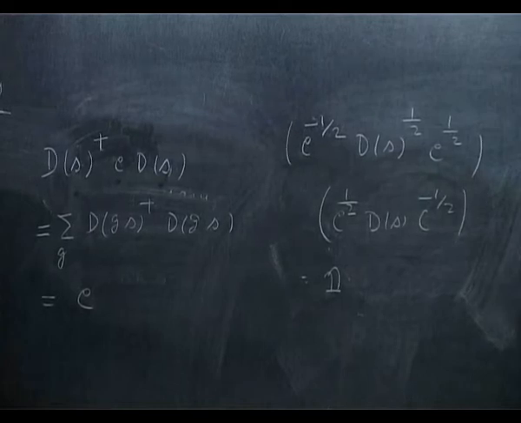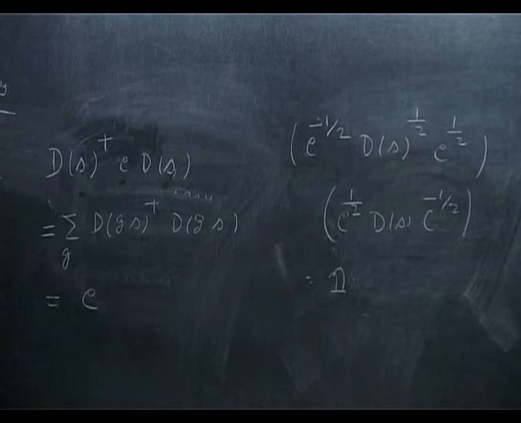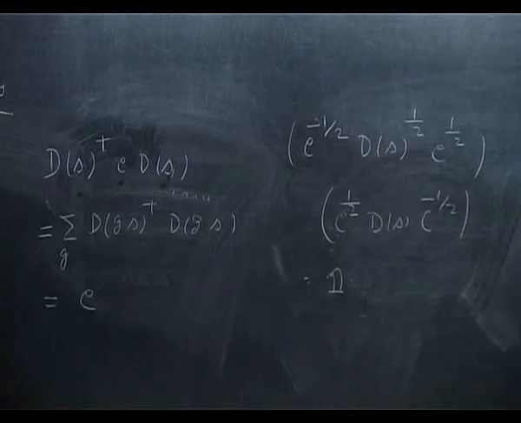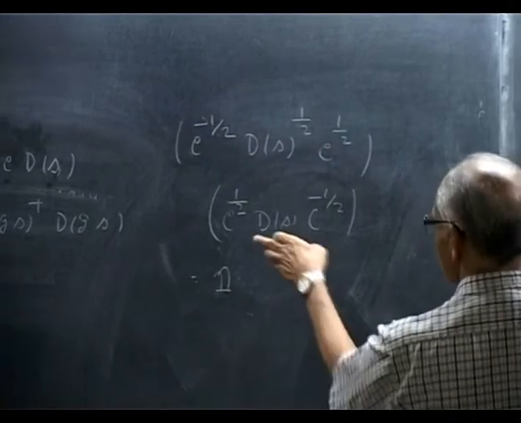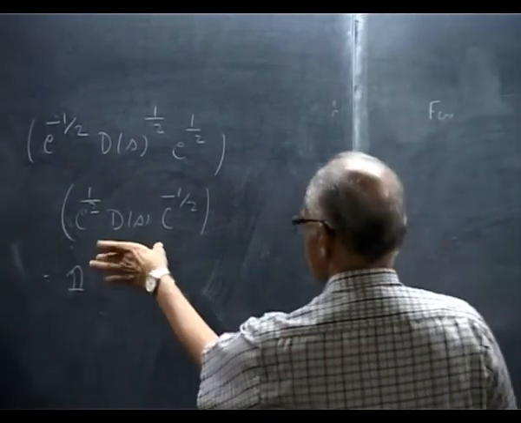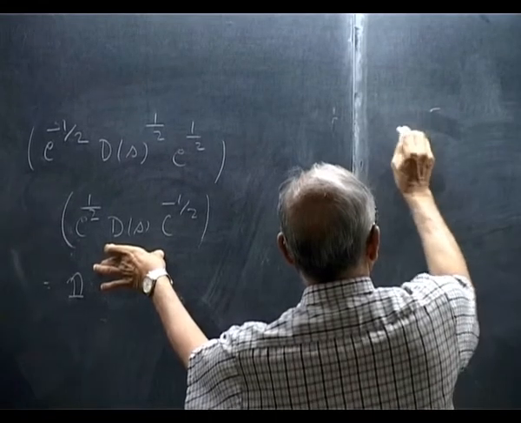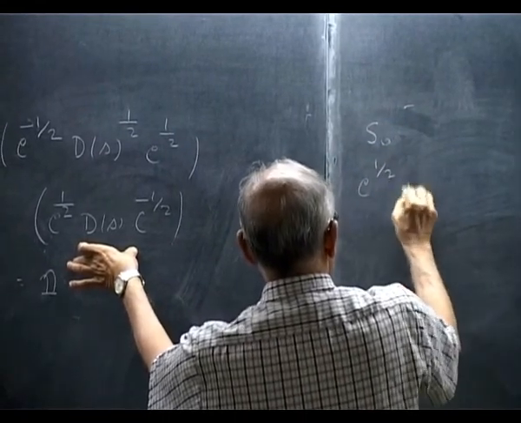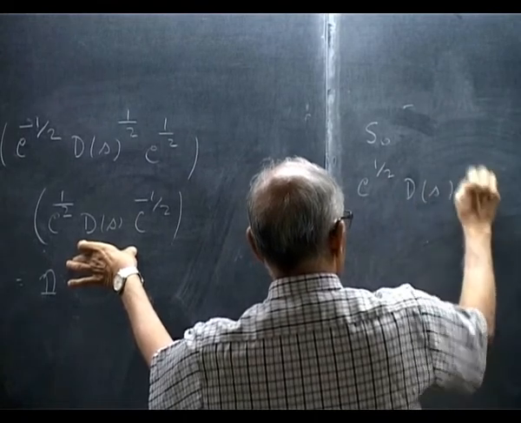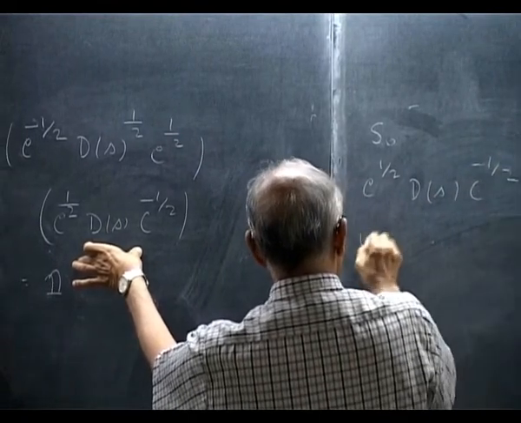Right? And C inverse, square root of inverse, C has an inverse. So it implies that C to the half, D of S, C to the minus half is unitary.